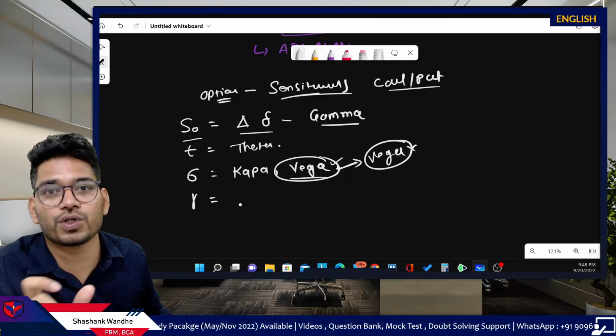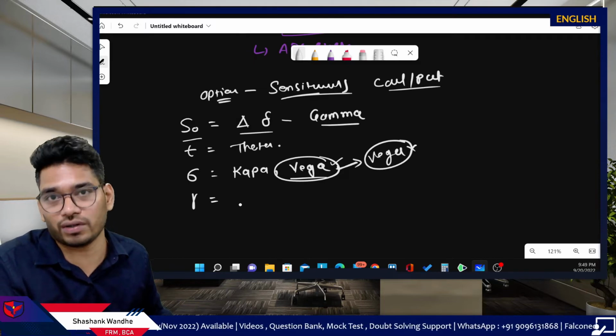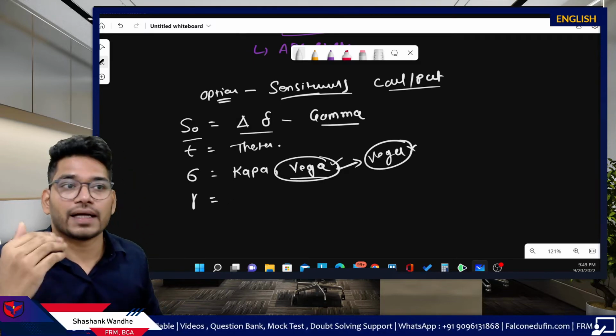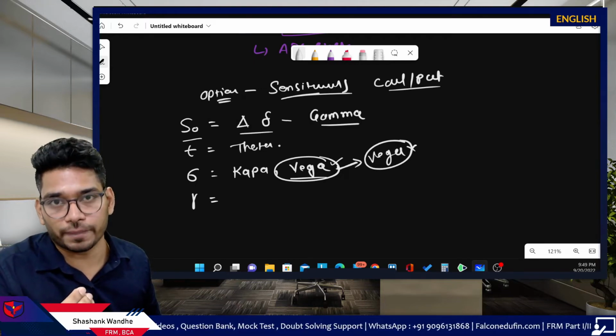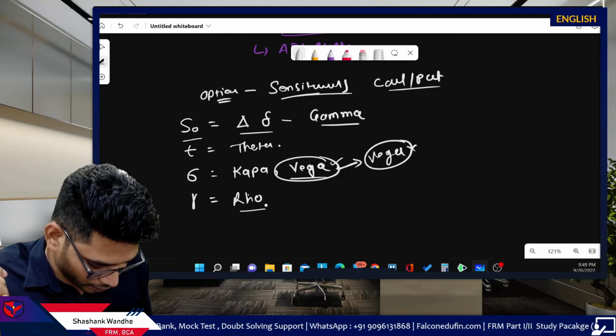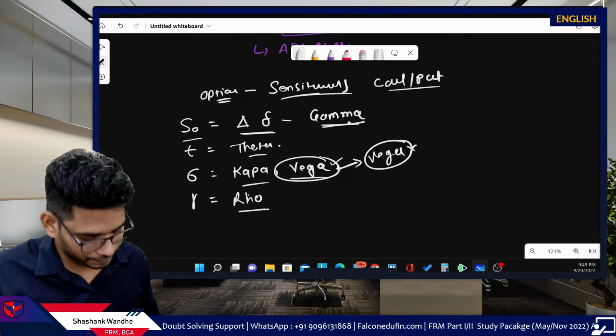So you should not lose your points just because you don't know what the meaning of kappa is. Kappa is vega. And the last one is the sensitivity of the option to the risk-free rate, which is known as rho. Okay, theta, kappa, rho, delta and gamma.